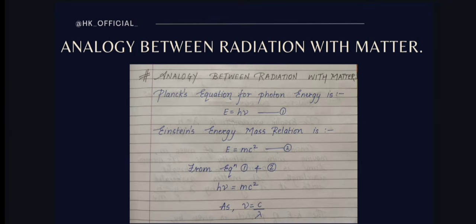Now we all know the basic formula, C is equal to lambda nu. C is the speed of light, nu is frequency, and lambda is wavelength. Just rearranging it, I will get nu is equal to C by lambda. Now we will substitute C by lambda in place of nu in the equation. So we will get h C by lambda is equal to mc square. C on either side will get cancelled, and we will get h by lambda is equal to mc.